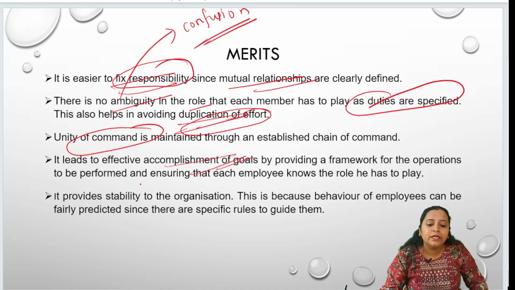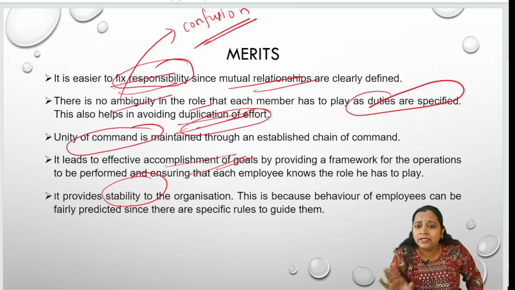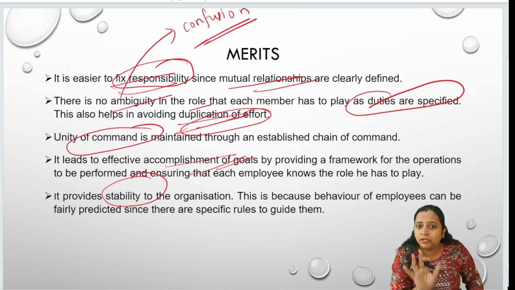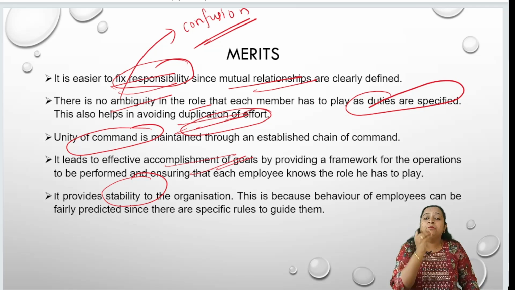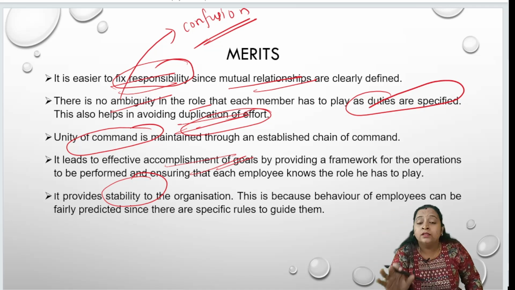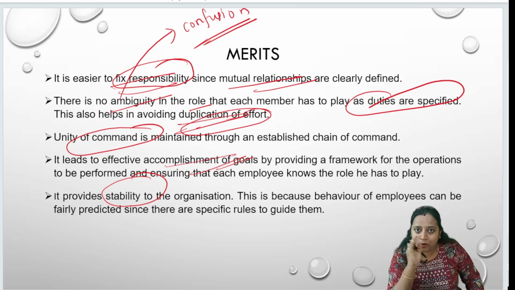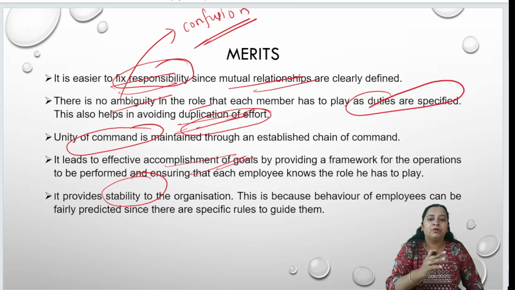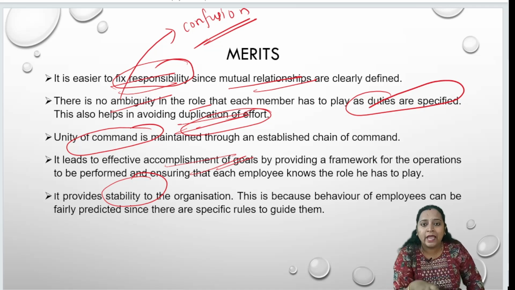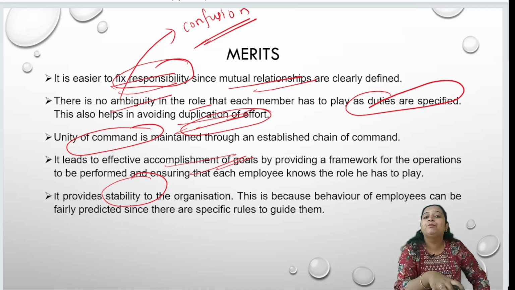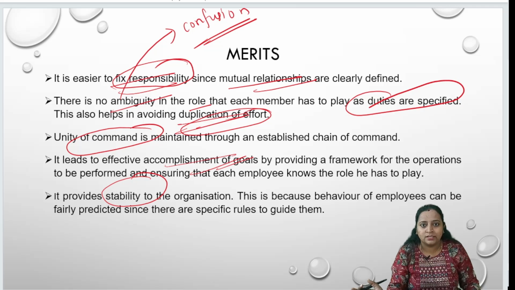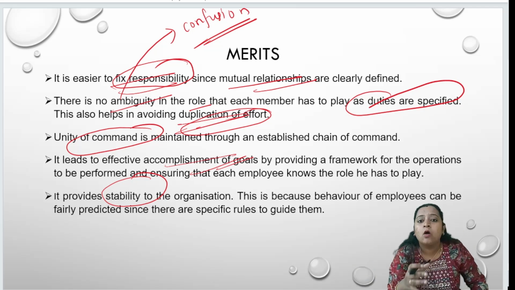It provides stability in the organization. Stability. It is not like every now and then it is changing. No, the changes will not be there in the formal organization. It gives us stability, because there is a mutual relationship between the people who are working in the organization. What will be the behavior of the employees in that particular situation? You can easily analyze it. According to that, you can guide them. You can tell the rules they have to follow. You can give guidance on how they have to behave in that particular position. So that will help you to have stability in your organization. The work can be easily performed.